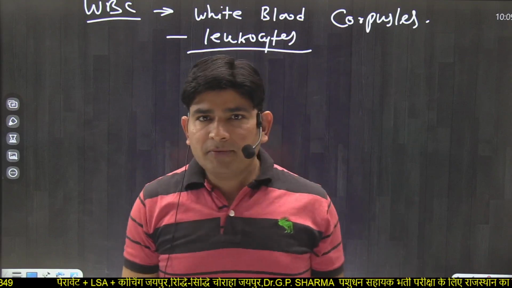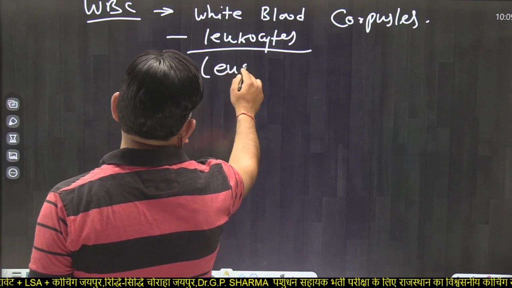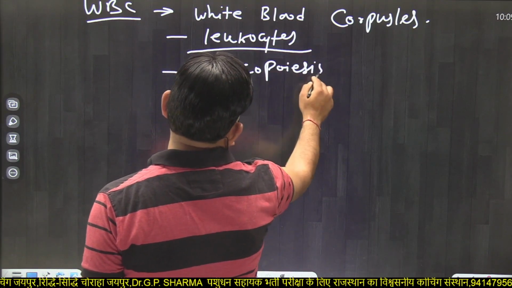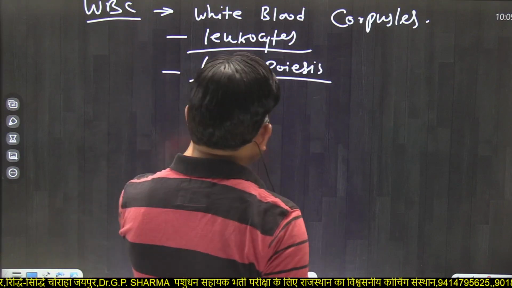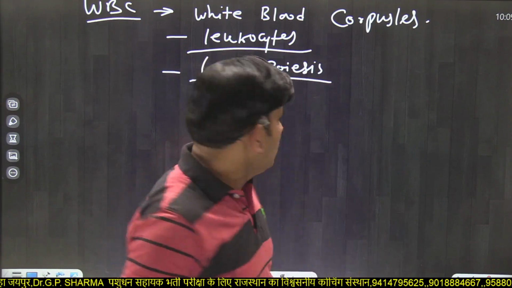And the formation of WBC is known as leukopoiesis.